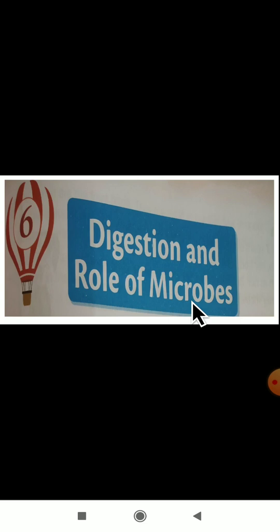And about microbes we will study, and we will differentiate between harmful and useful microbes. Some microbes will harm our health, and some microbes, what will they do? They will protect. They are useful to our body. So these are all the things we will study in this sixth lesson.